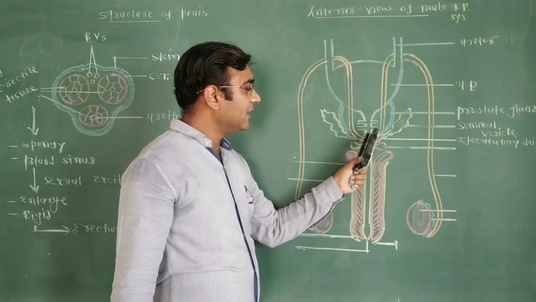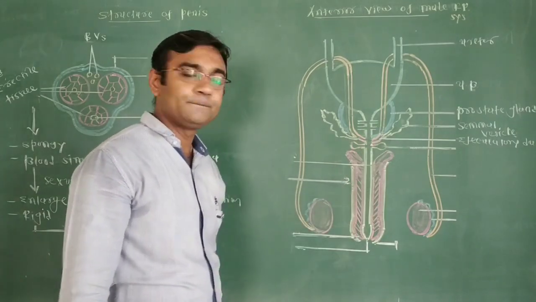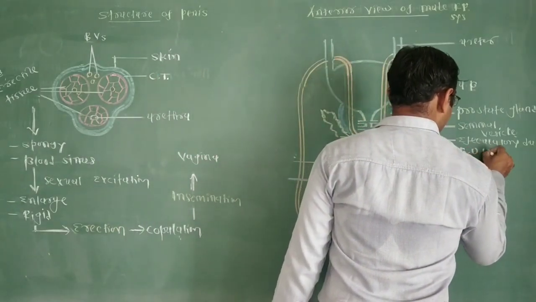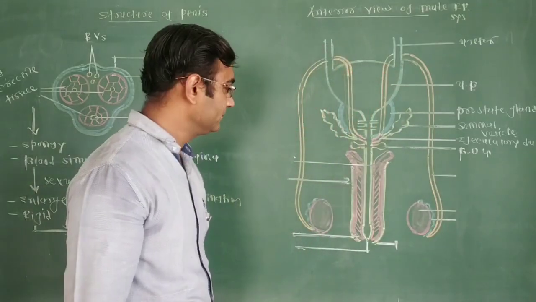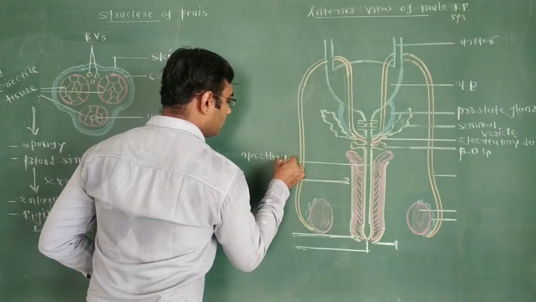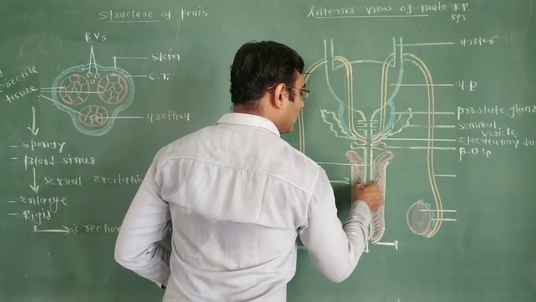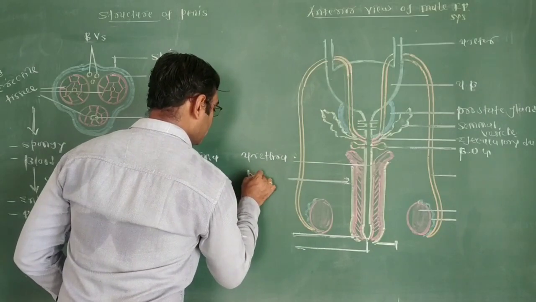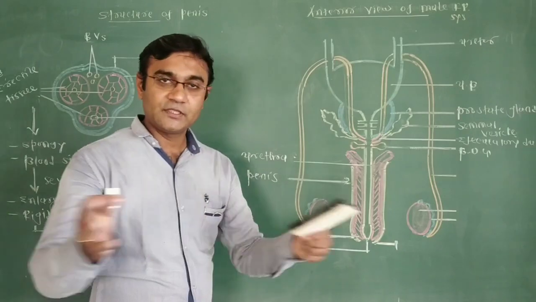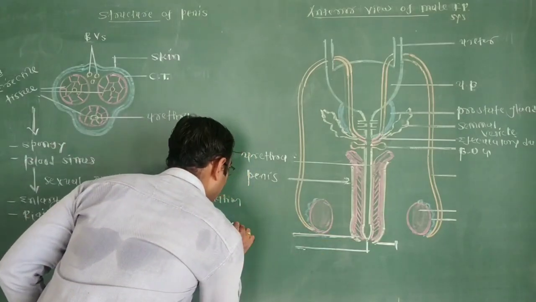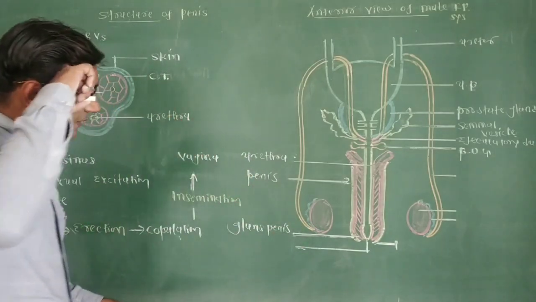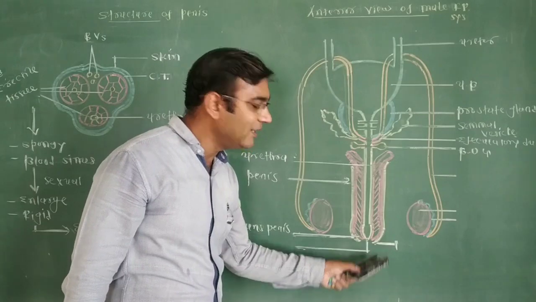Then under the prostate gland, on both lateral sides of the urethra, the bulbourethral gland is present. That is also called Cowper's gland. Now this is the urethra. This structure is the penis with the erectile tissue. The enlarged, swollen region of the penis is the glans penis. And this glans penis is covered with folded skin, that is the foreskin.